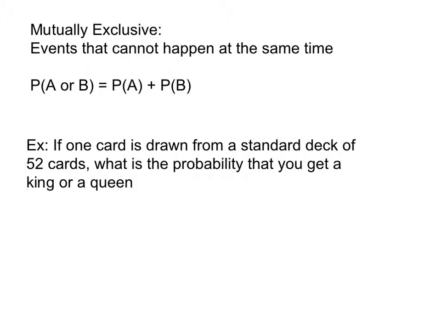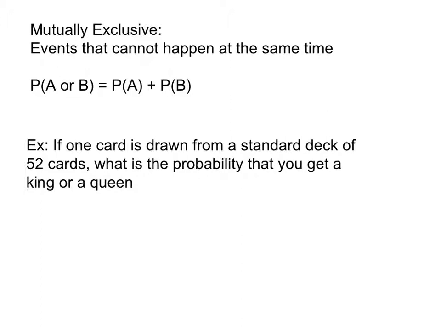So the probability here of A or B happening, that's what this left side means. And we're saying that if the events are mutually exclusive, then the probability of A or B is equal to just the probability of A plus the probability of B.